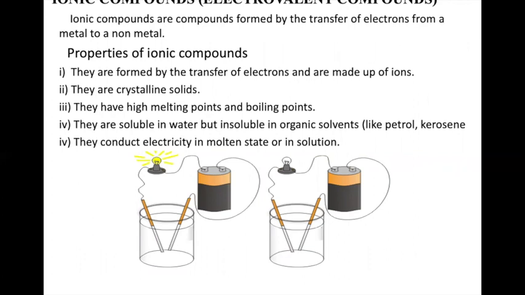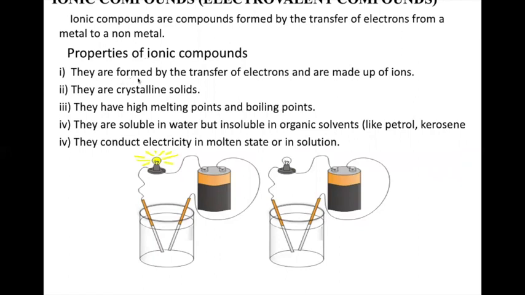The formation of magnesium chloride and sodium chloride that we have seen, they are called ionic compounds. They are also called electrovalent compounds. They are formed by the transfer of electrons from a metal to a non-metal. So we have studied the formation of sodium chloride and the formation of magnesium chloride, and they are ionic compounds. Let us study the properties of ionic compounds.